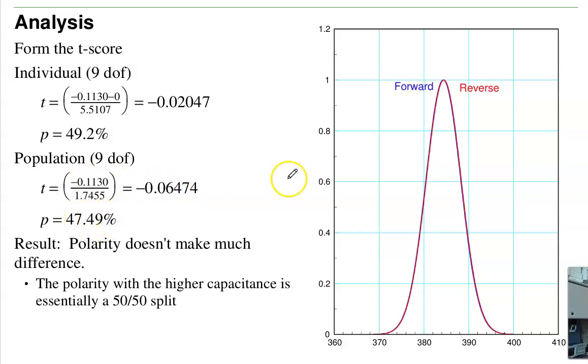But plot the 2 PDFs. Blue is the forward polarity, red is reverse polarity. That's what PDFs look like. Basically, they're the same. So that tells you that polarity really doesn't make a difference on polyester film capacitors. Use them either way, it doesn't make a huge difference.